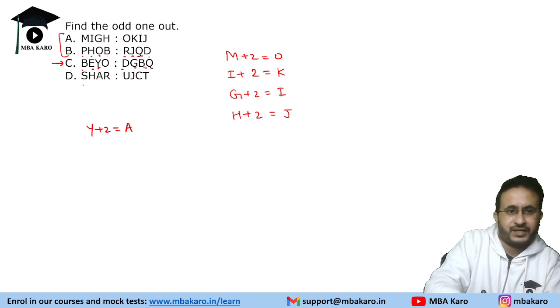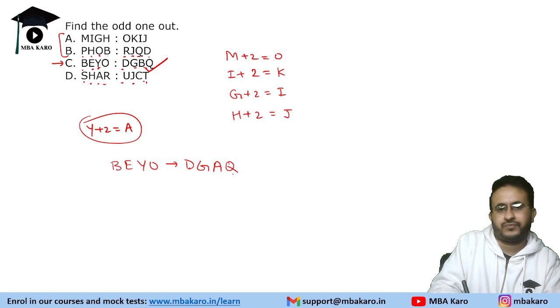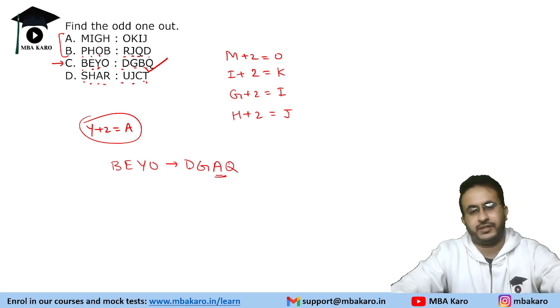Let us see the last one. S T U, H I J, A B C, R S T. So this is the odd one out. So Y plus 2 is A. So it should have been D G A Q. Right? So that is the wrong one.